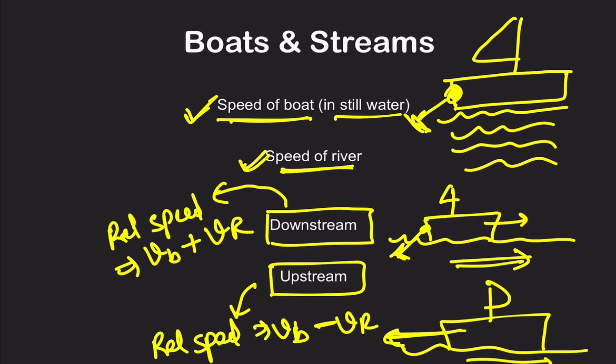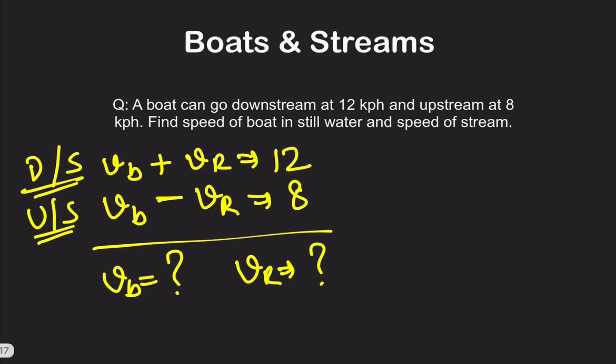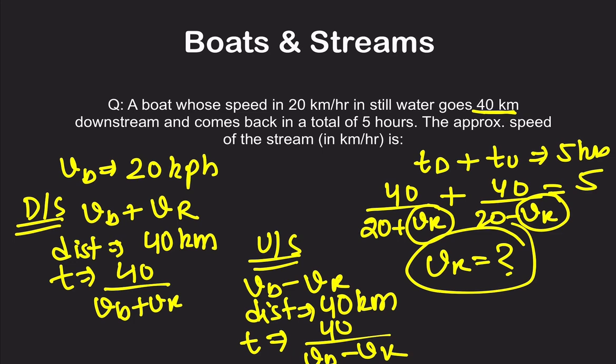Then we understood boats and streams, and here we used the concept of speed of river and boats. Whenever we are going downstream, means the river is going in this direction and we are also going in this direction, the river actually helps us, so our speed increases. But when we go against the direction of the flow of the river, our speed decreases, so we do VB minus VR. And finally we did a few questions on this, and that completes this chapter.